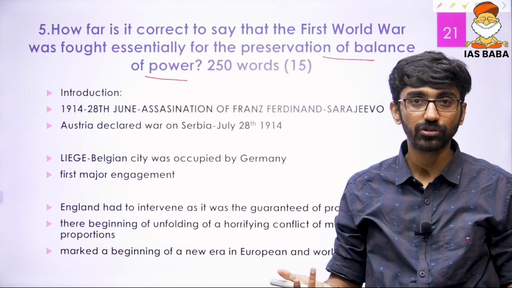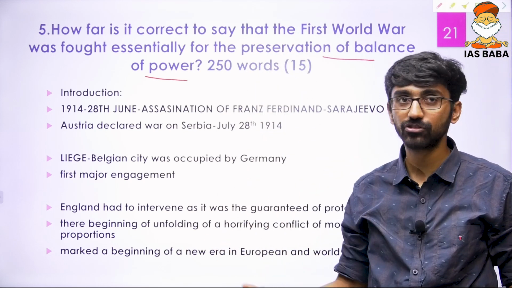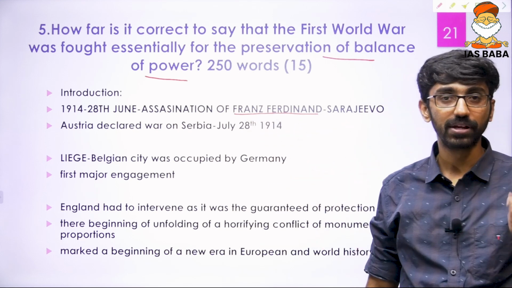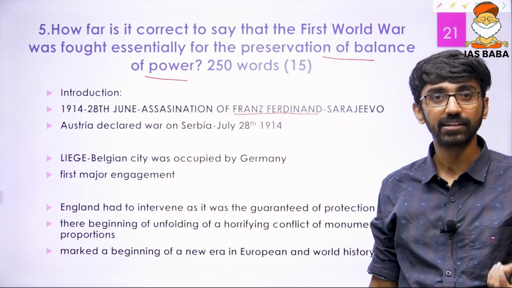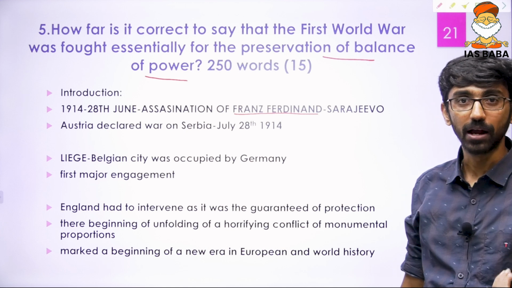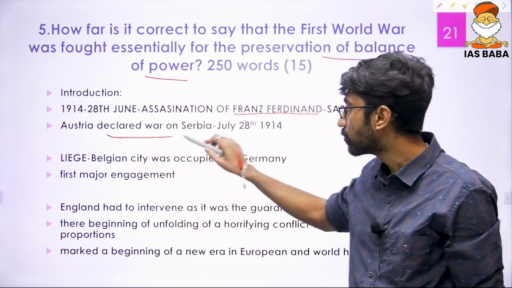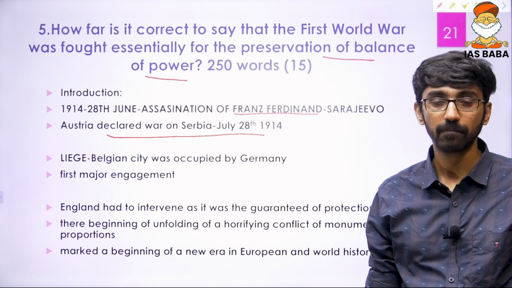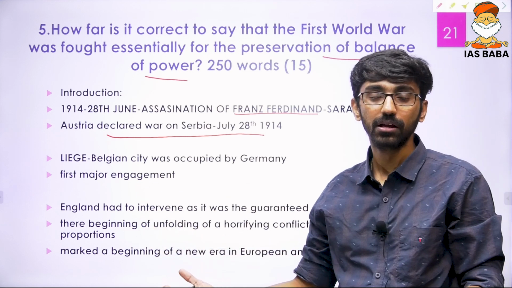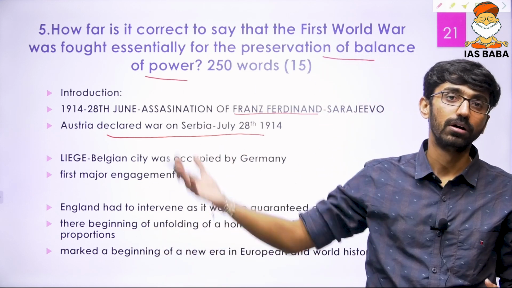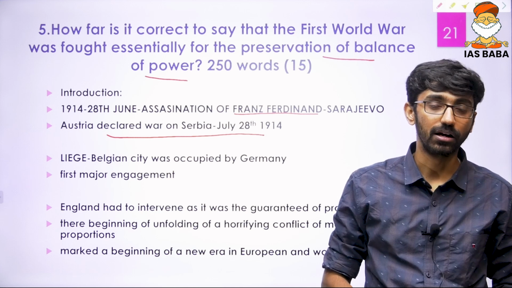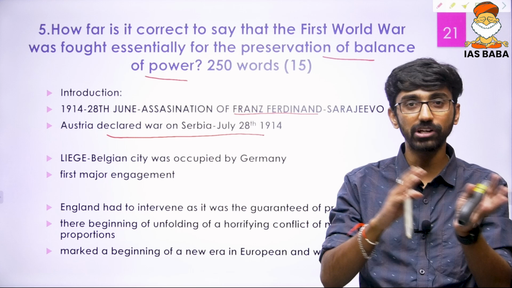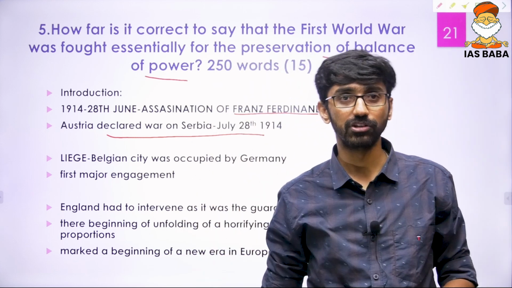So the introduction, how do you start? That is 28 June 1914, with the assassination of Franz Ferdinand at a place called Sarajevo by a Serbian national, Gavrilo Princip. Because of that, Austria gave an ultimatum to Serbia, and on July 28th, 1914, Austria attacked Serbia. That led to a change in the character of the war, and it started to spread across the world too.